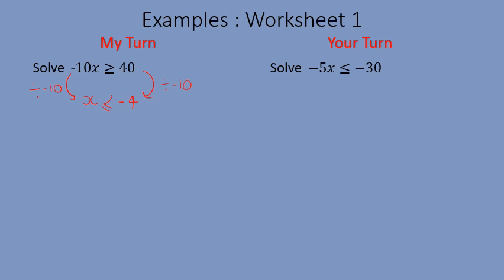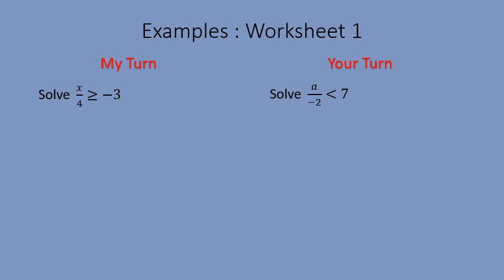Please pause this video now to have a go at the question on the right-hand side. Okay, so this one on the right-hand side then, we've divided both sides by minus 5. Minus 30 divided by minus 5, a minus divided by a minus gives me a positive 6 there. And so then I just need to flip my inequality sign around the other way. So I then get x is greater than or equal to 6.